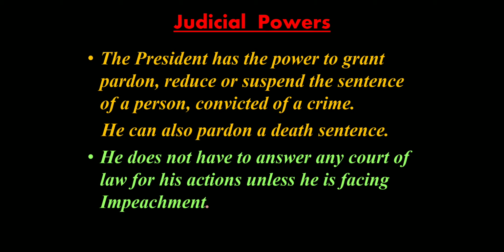He can reduce or suspend the sentence on certain grounds. He can also pardon a death sentence. If somebody has been given a death sentence, they make an appeal or file a petition requesting the president to change this punishment, have mercy on them, and let them go of this death sentence, maybe reduce the punishment to years instead of taking his life. So in such cases, a petition can be filed, a request can be made, and the president has the power to accept that petition and let go.